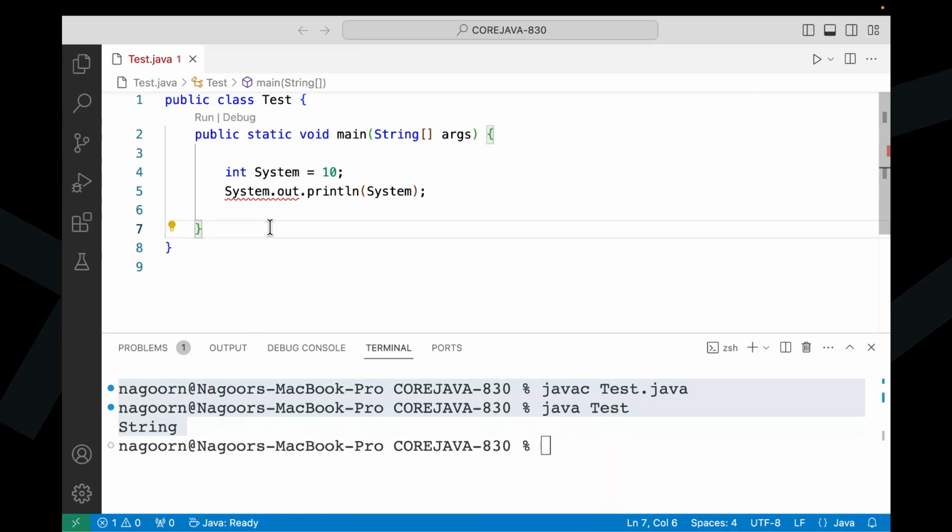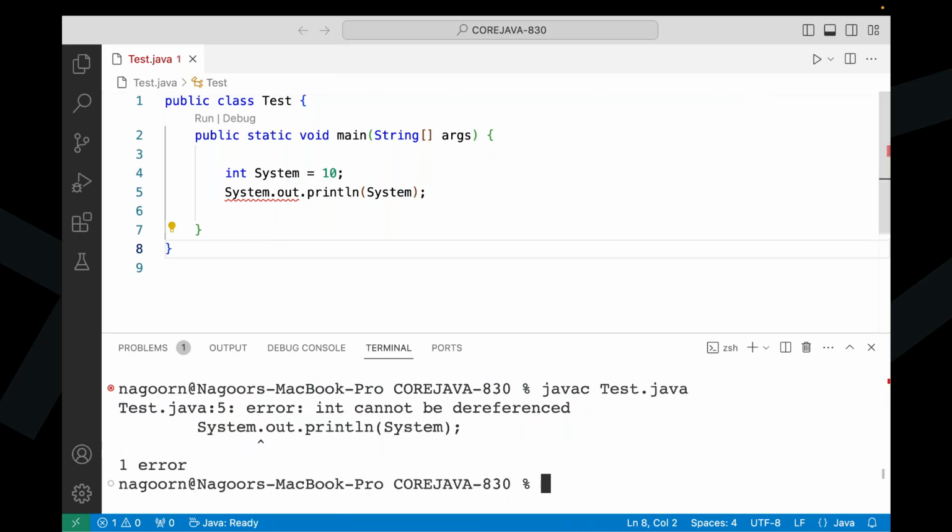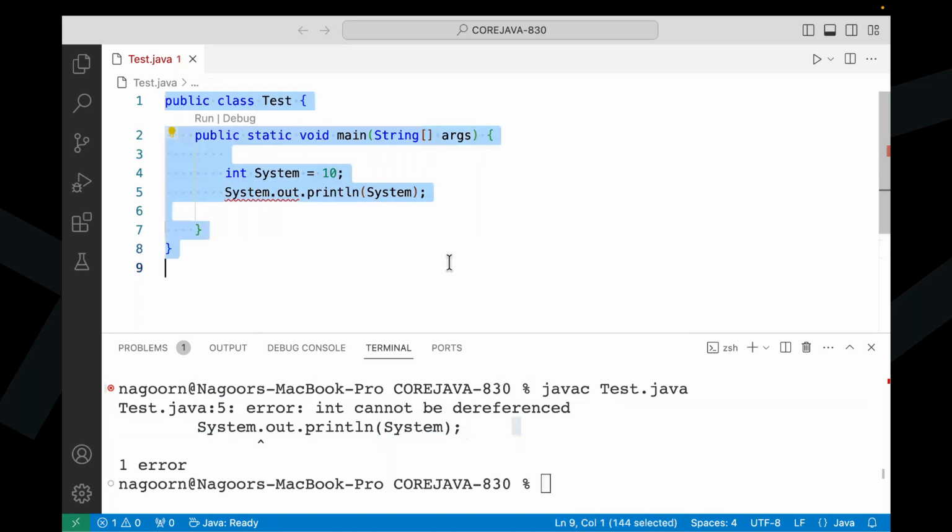Now here, are we going to get a compilation error or no error? Error, no error. Come on, guys, everybody respond. Definitely here we are going to get a compilation error. But what exactly is the error message? Just leave this one. Javac Tester.java. No need to read this error here. Definitely here we are getting some compilation error.